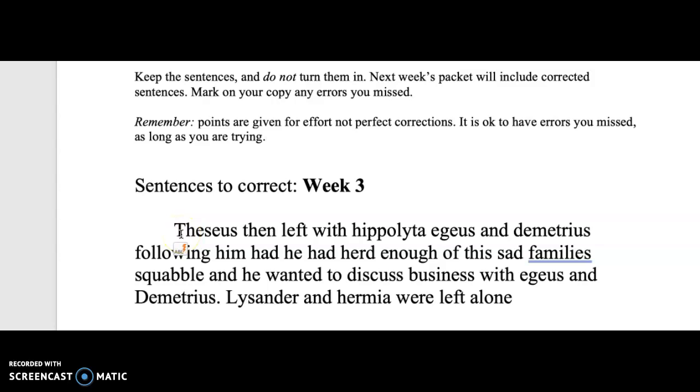So then let's look through this. Theseus then left with Hippolyta, Aegeus, and Demetrius. Following him, he had heard enough of the sad family's squabble, and he wanted to discuss business with Aegeus and Demetrius. Lysander and Hermia were left alone. Okay, so let's go through this.